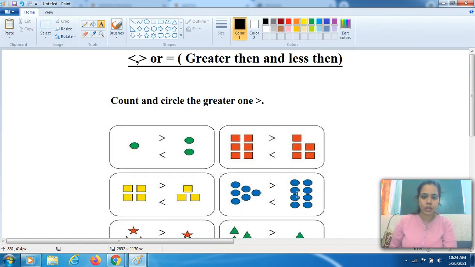Okay, students. So now I'm going to tell you how we can do this worksheet at our home.